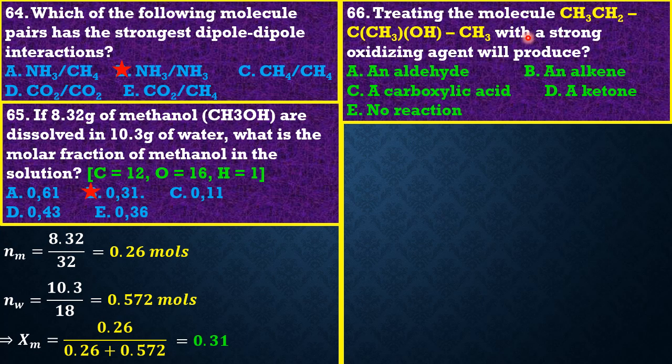So friends, please be watchful. We are dealing with an alcohol, and we know that oxidizing different classes of alcohols will yield different products. For instance, if you oxidize a primary alcohol, what do you get? You can either get an aldehyde or a carboxylic acid.